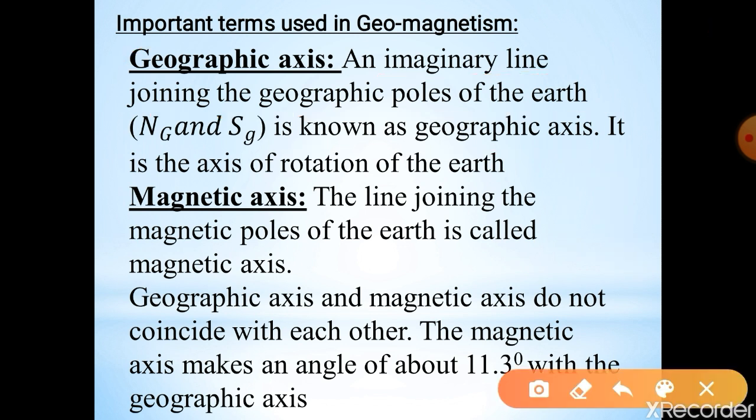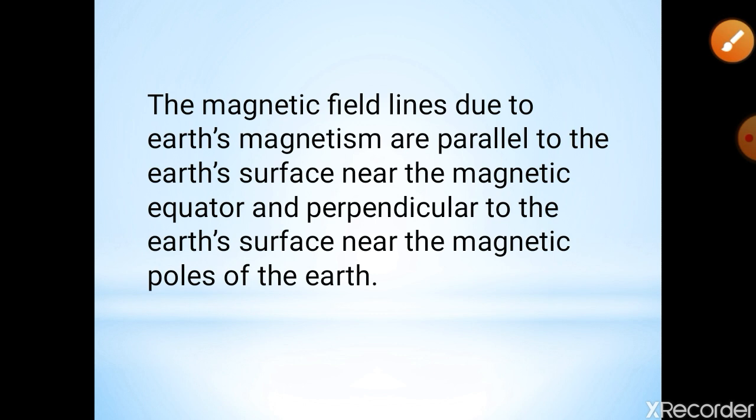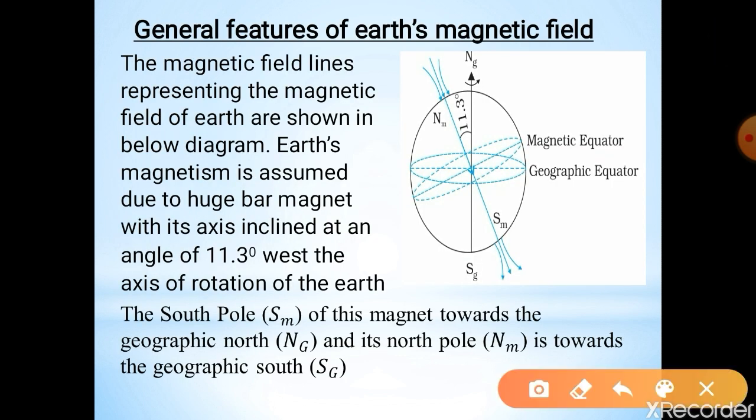The second one is the magnetic axis. The line joining the magnetic poles of the Earth is called the magnetic axis. See in the figure, this is the magnetic axis. This is the north pole of the magnet, this is the south pole of the magnet.